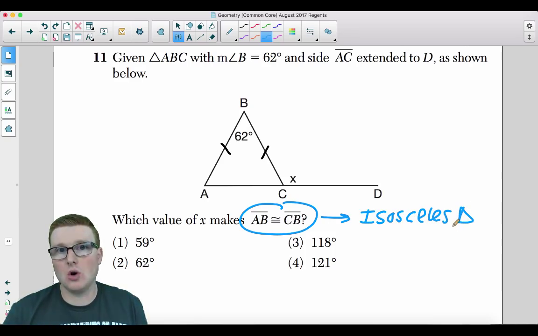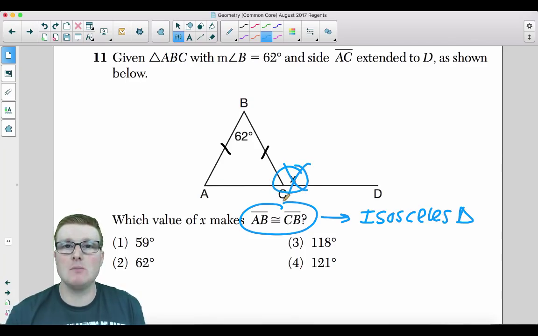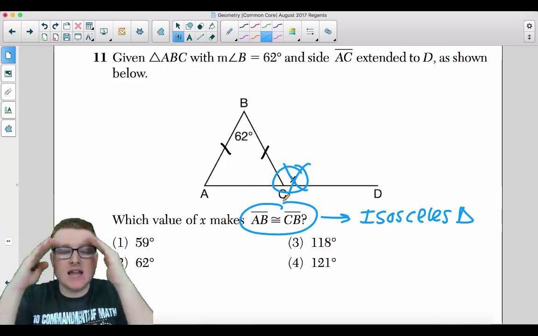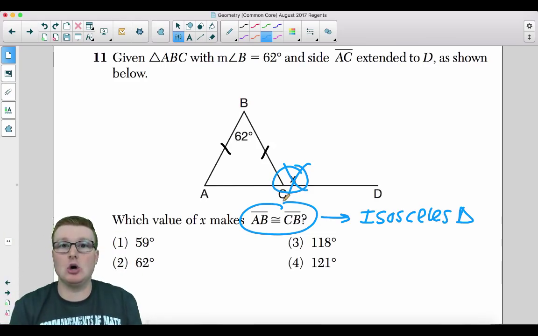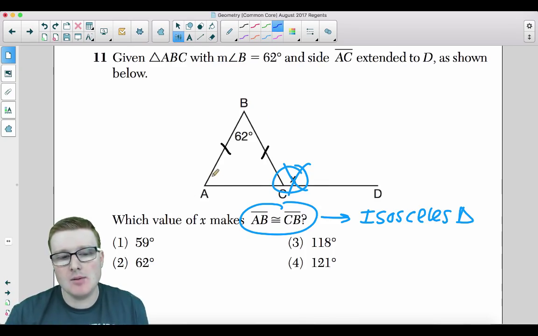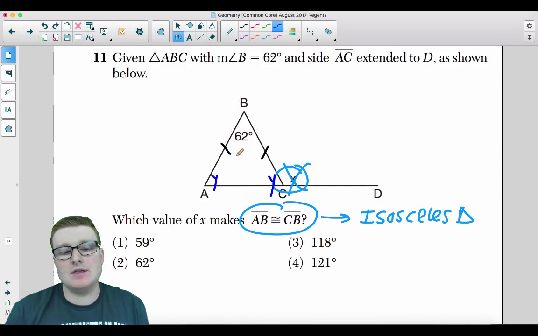Okay, so your goal, in fact, is to forget about this x completely. Isn't that funny? Completely take the x and put it out of your brain. Don't look at it. Let me help you with this one. I'm going to call this angle over here y. I'm going to call this y as well. Why am I putting y's all over the place? So this needs to be an isosceles triangle.